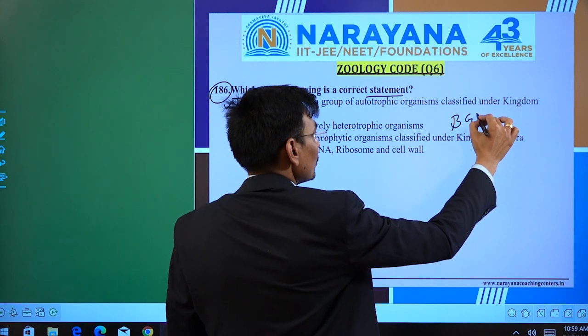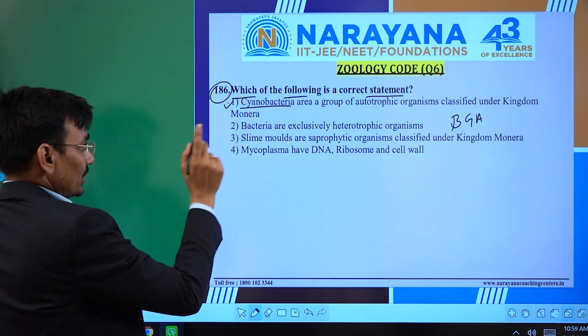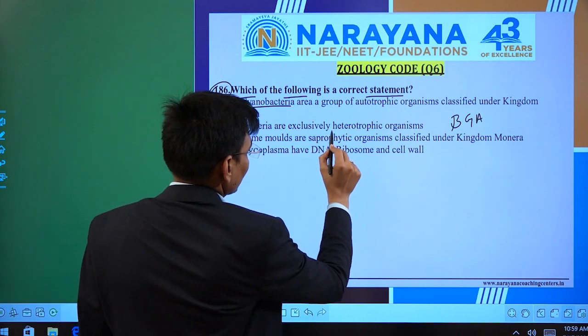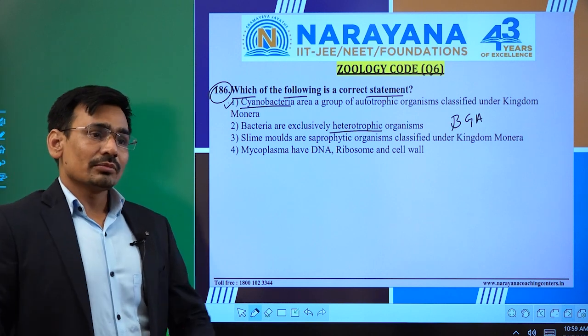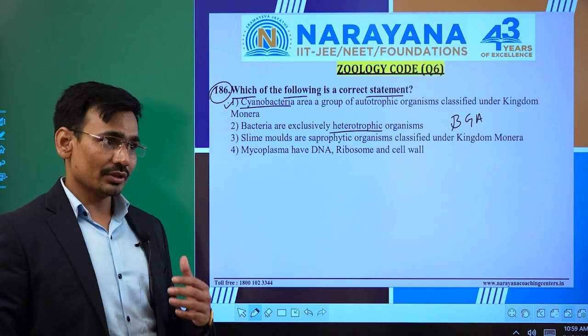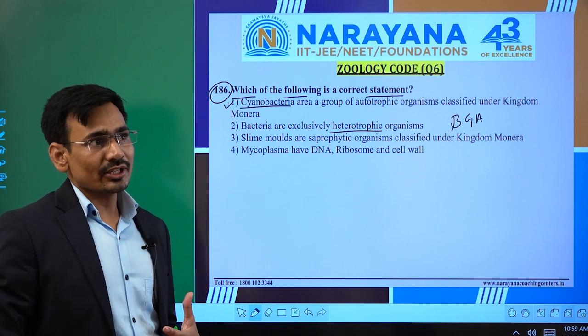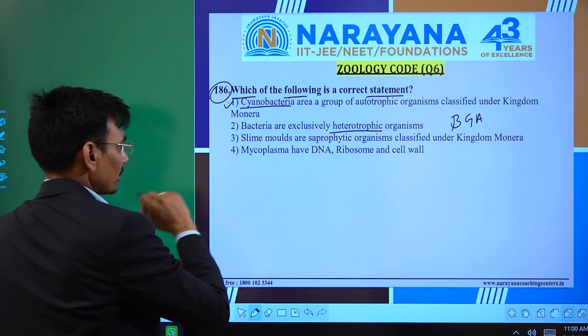About it? Blue green algae. Okay, they are also known as bacteria, and they are autotrophic. Bacteria are exclusively heterotrophic organisms. So we know that all the bacteria are not heterotrophic. Some bacteria are saprophytic, as well as some bacteria are chemotrophic, as well as some bacteria are also parasitic. Okay, so that statement is not correct.